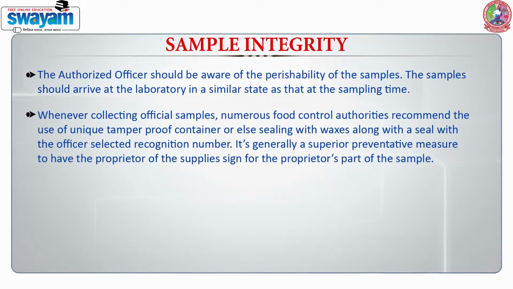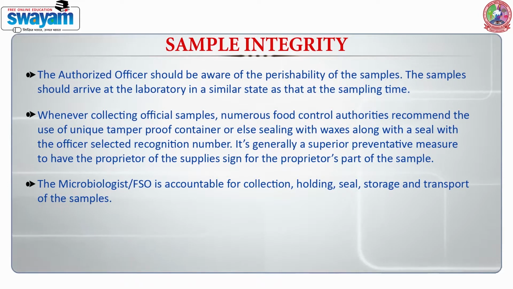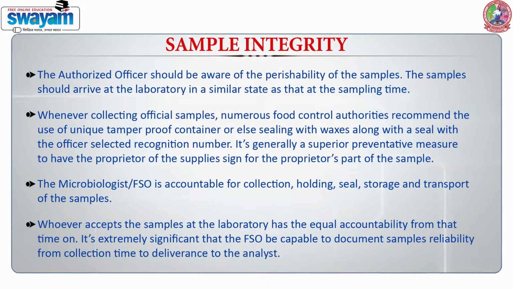The microbiologist or food safety officer is accountable for collection, holding, sealing, storage and transport of the samples. Whoever accepts the samples at the laboratory has the equal accountability from that time on. It's extremely significant that the relevant officers must be capable of documenting sample reliability from collection time to delivery to the analyst.